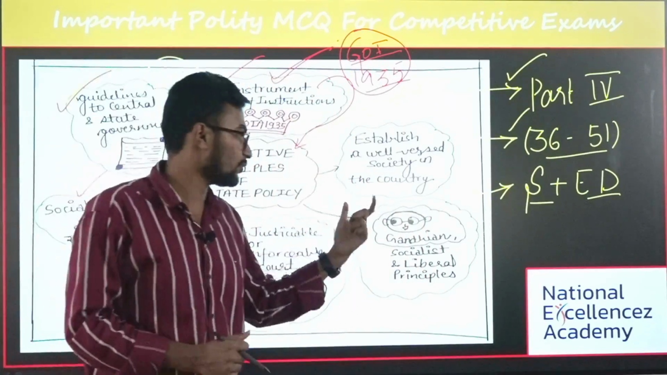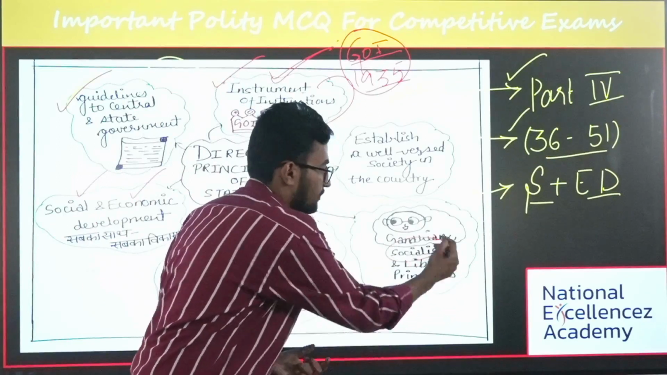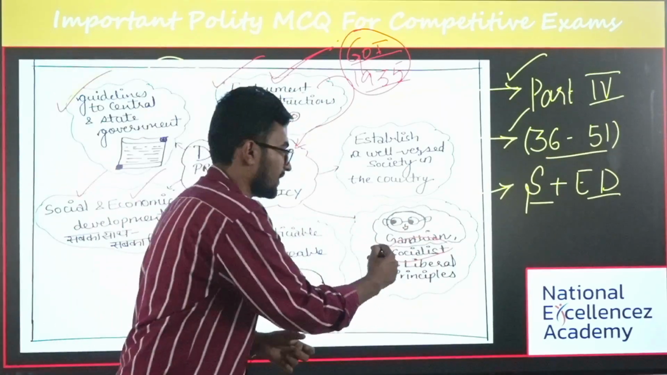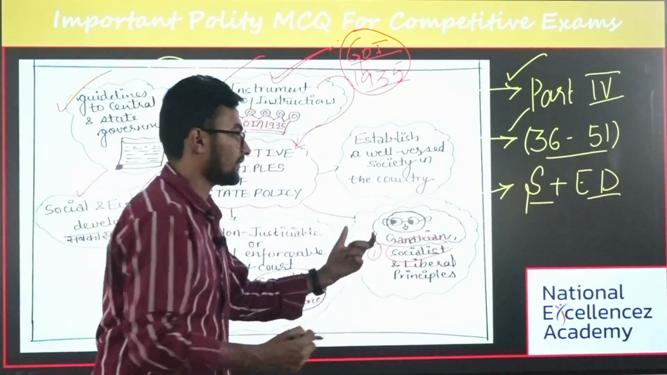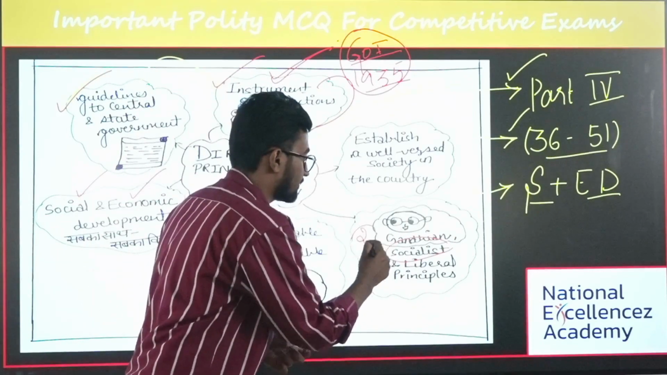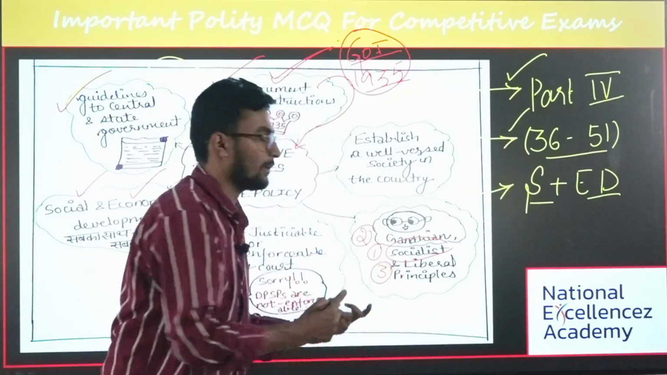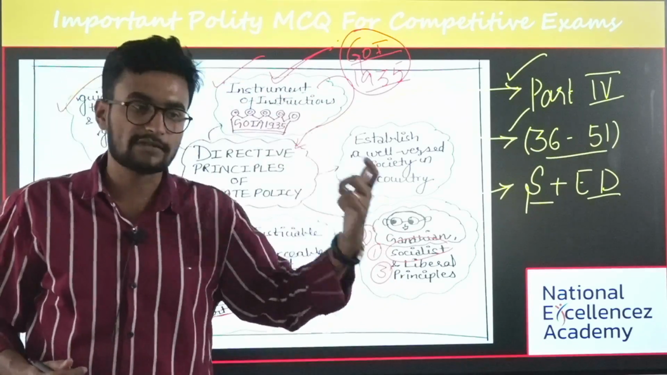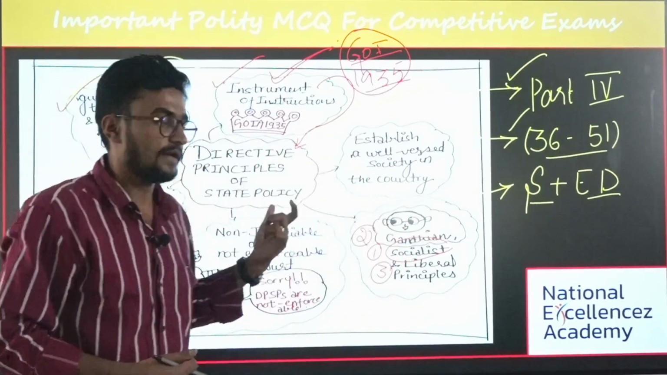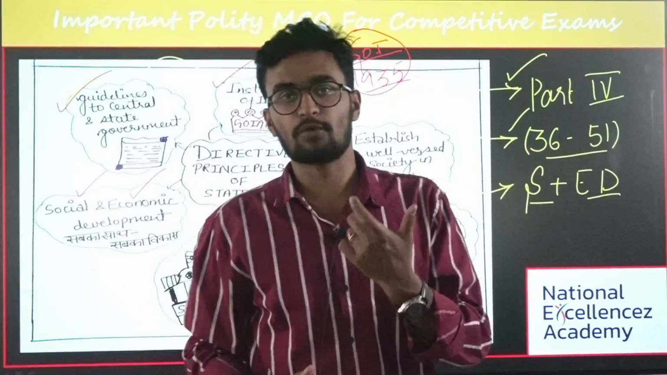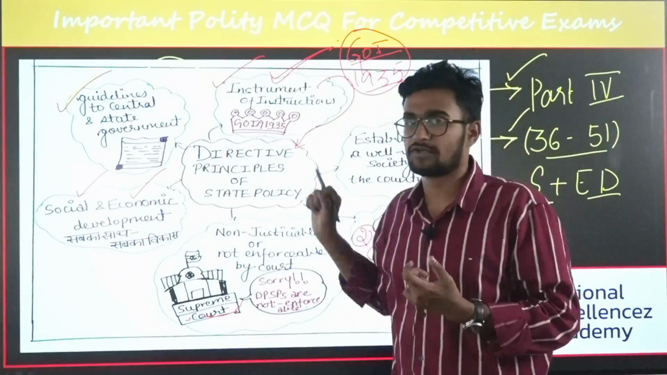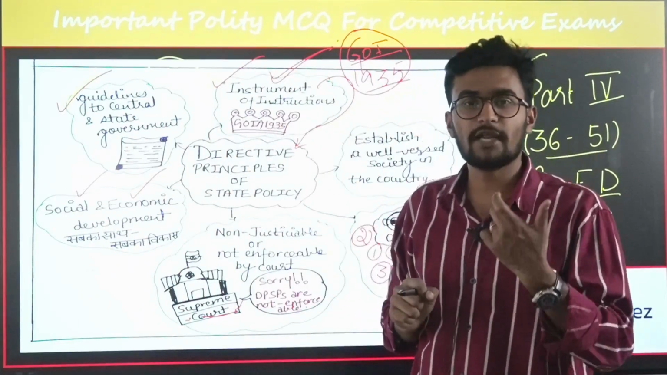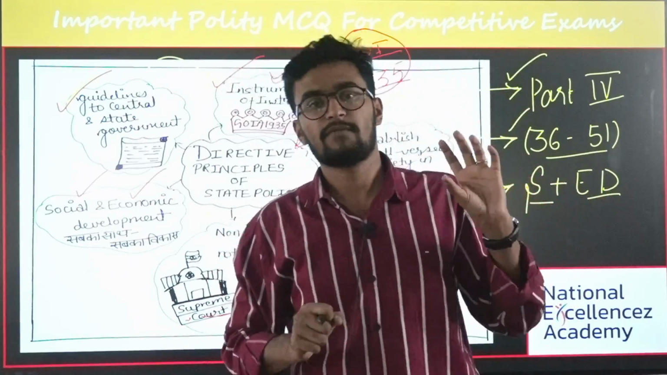The first and foremost is the socialistic principle, the second is the Gandhian principle, and the third is the liberal intellectual principle. Firstly, you should know that DPSP was brought in the form of the instrument of instructions, which was mentioned in the Government of India Act of 1935. First and foremost thing.